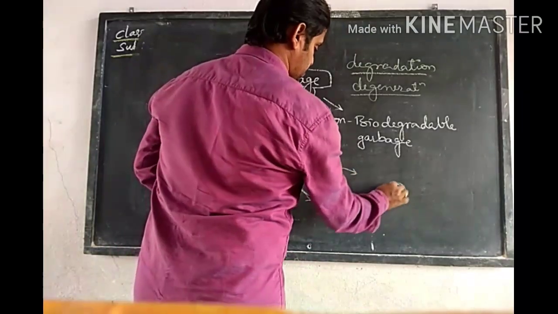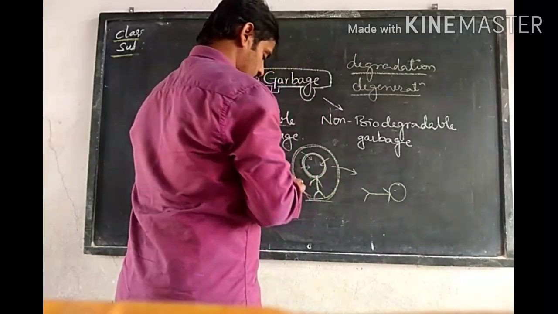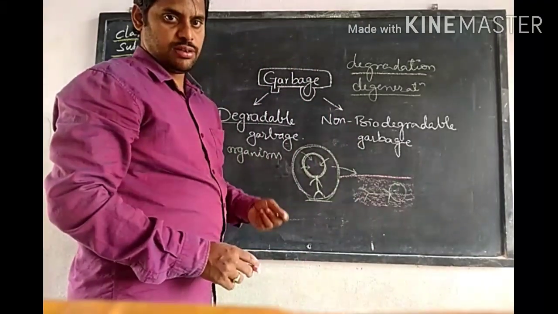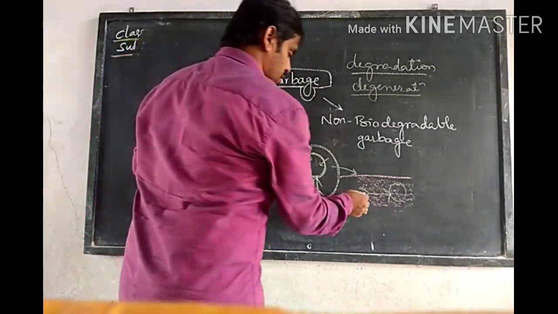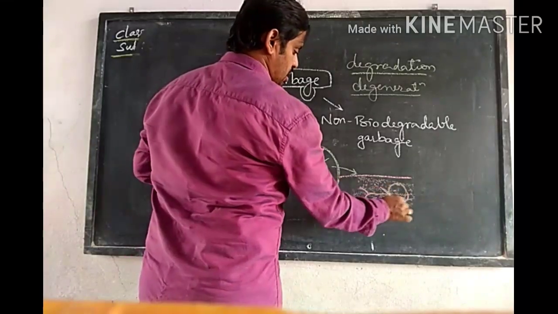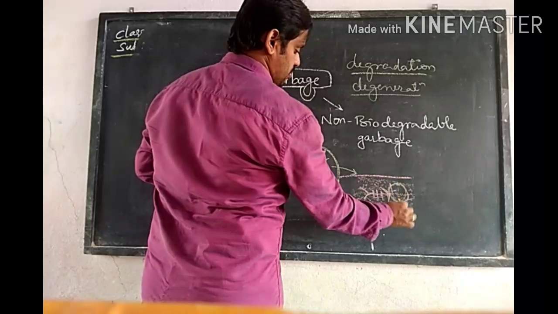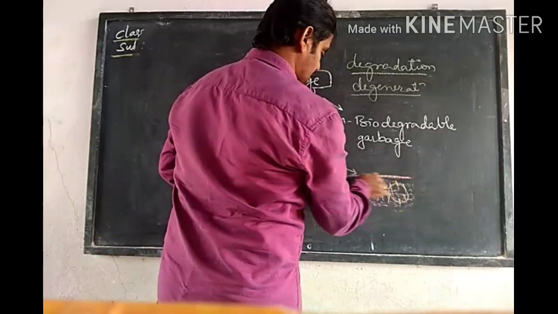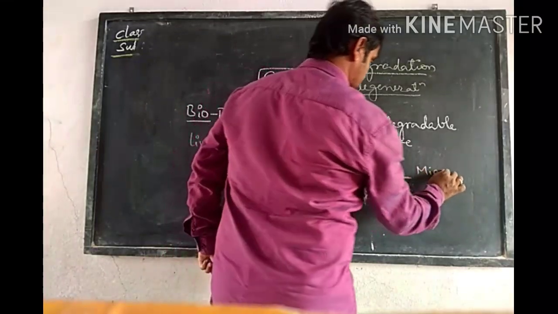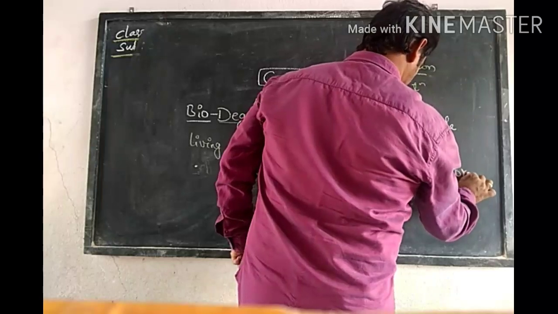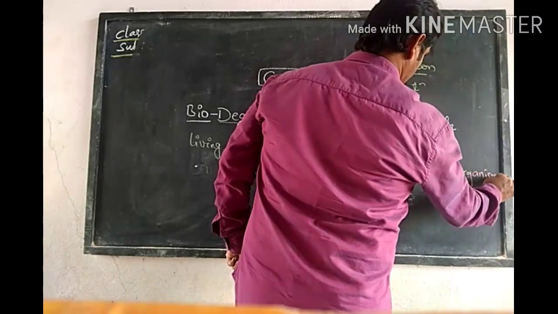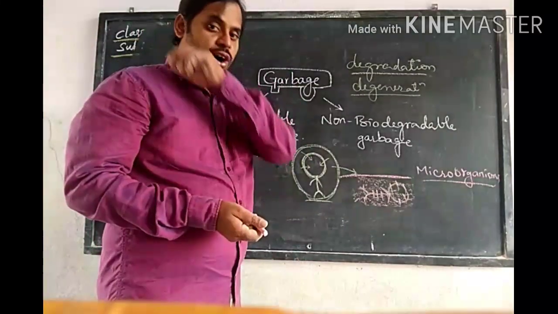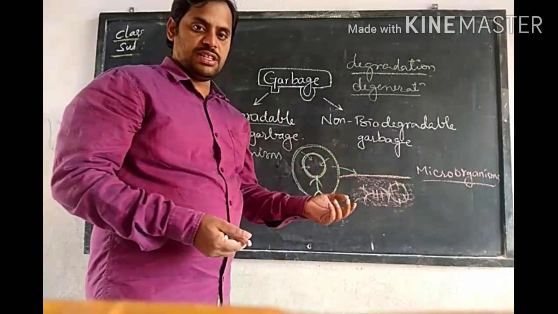Whereas after death, the person is going to be buried in the soil. Now, whatever components are present in the human body can be degraded, meaning decomposed, with the help of microorganisms. What is meant by microorganism? Micro, the name itself indicates it is very small. Organism means living thing.